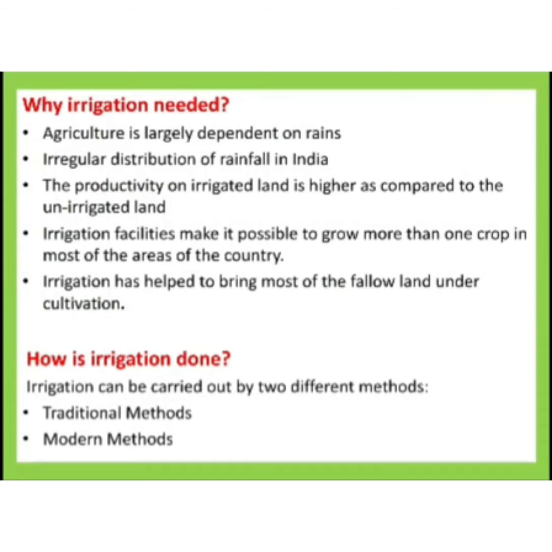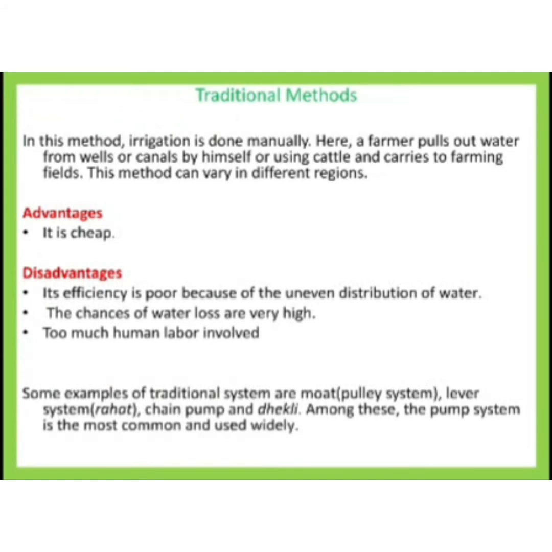Now, irrigation is necessary, we have established that fact. How is irrigation done? Irrigation can be carried out by two different methods. One is the traditional method and the other is the modern method. The traditional method is the ancient method that people used before the invention of technology. First, we are going to discuss traditional methods.